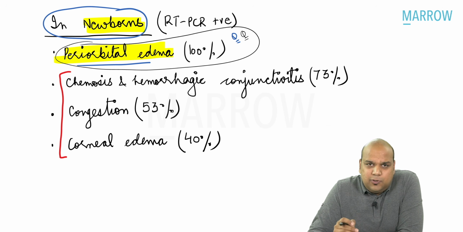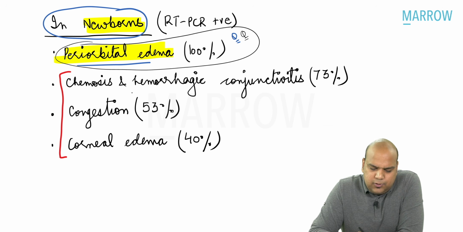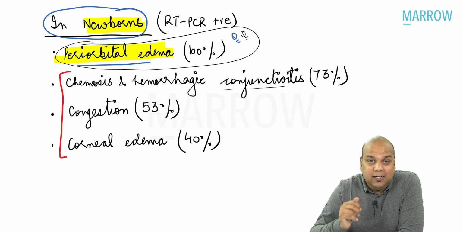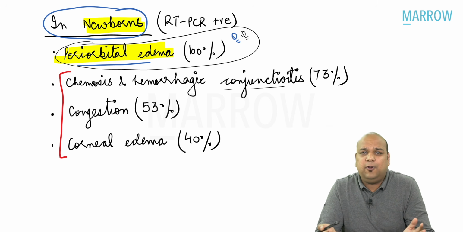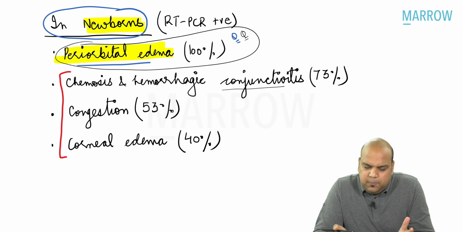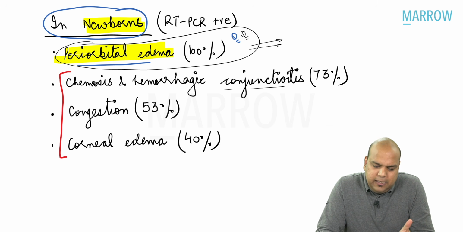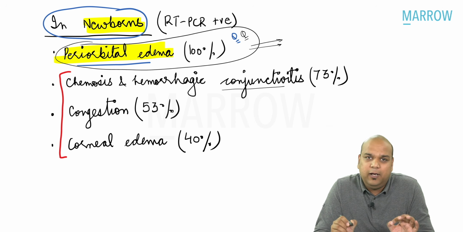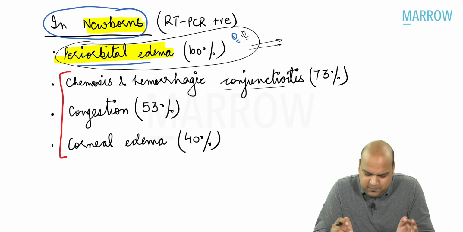Then what also other features can be seen? Chemosis and hemorrhagic conjunctivitis. So conjunctivitis has to come back, but not at point 1, at point 2 rather. Then congestion. Obviously congestion again is a sign of conjunctivitis, and then corneal edema can also be seen. So please remember, take home, periorbital edema will be the most common manifestation in a newborn RT-PCR positive COVID-19. Are we clear about this? Let's move on to question number 3.